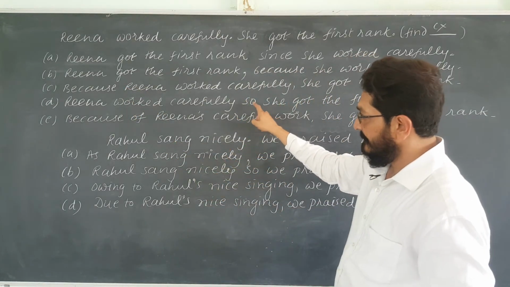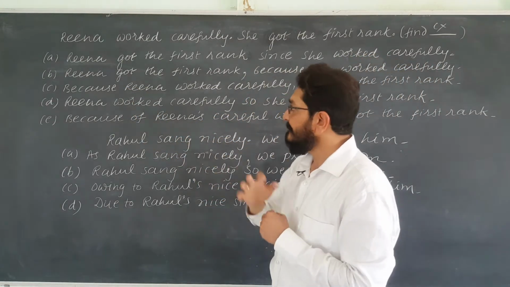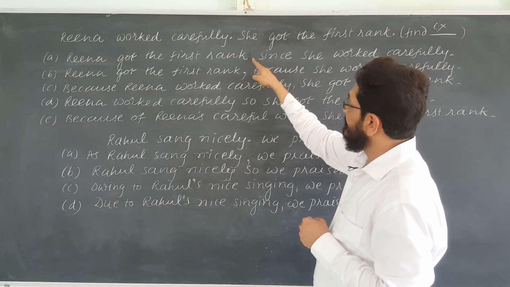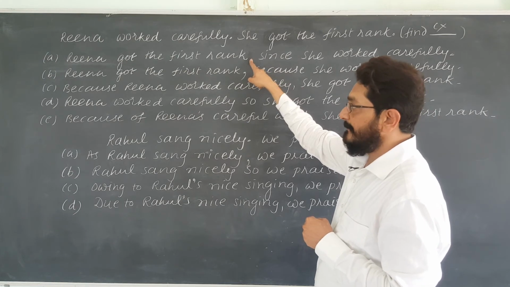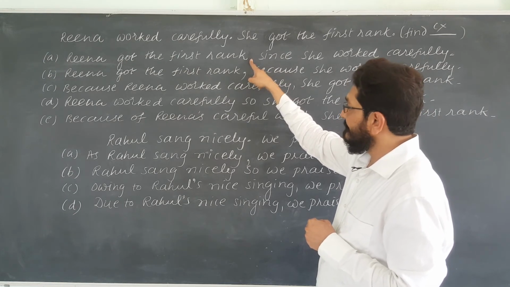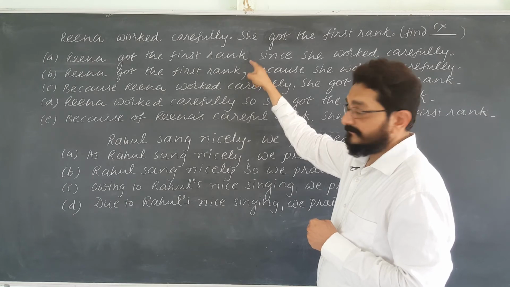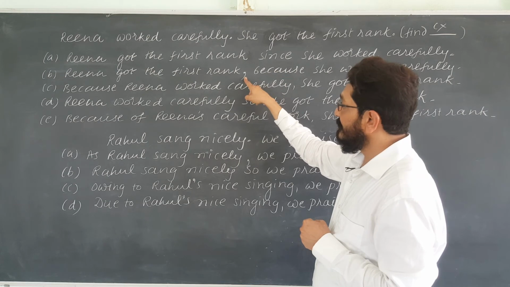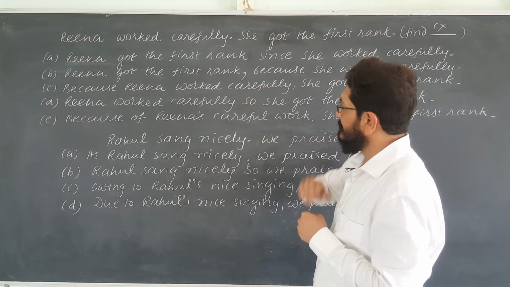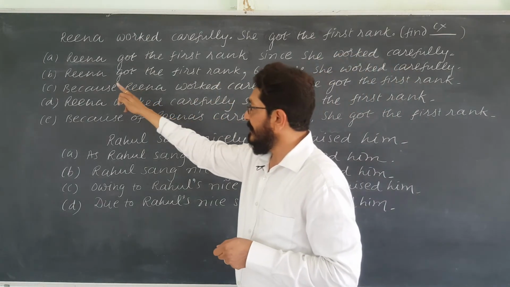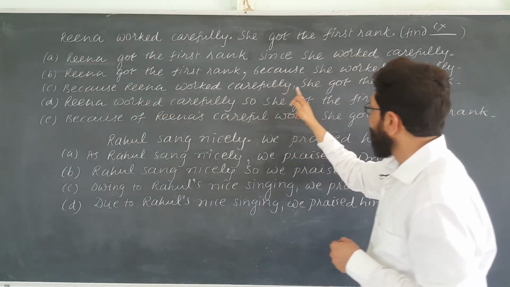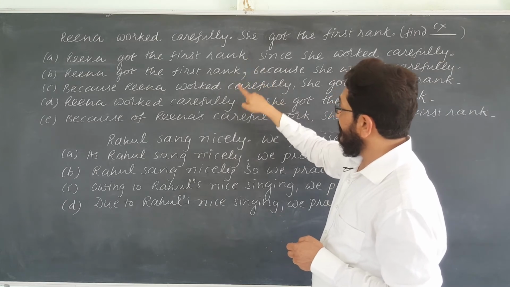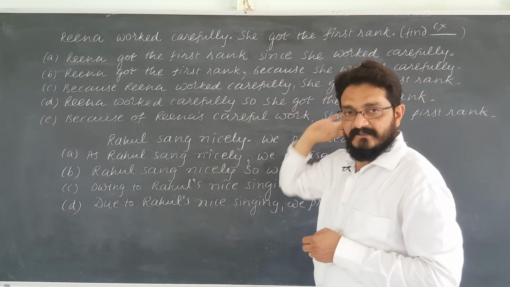So is compound, because of is simple, right? But here it is since, where it should be a comma. If the comma is not there, this is not the right answer. Here it is because, which does not take a comma with it. This is also wrong. So naturally this is the answer: Because Rina worked carefully, she got the first rank. If there had been a comma or there had not been a comma, then both sentences are correct